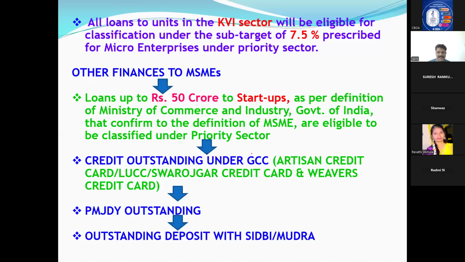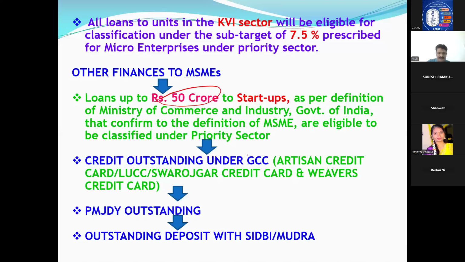Now, other than that, in MSME, if anybody started a startup unit doing an agriculture activity, that means agriculture ancillary. Doing an MSME activity means MSME. That's all, no need to confuse. But ultimately, remember 50 crores. This is very important. 50 crores is the maximum loan we can give for a startup.